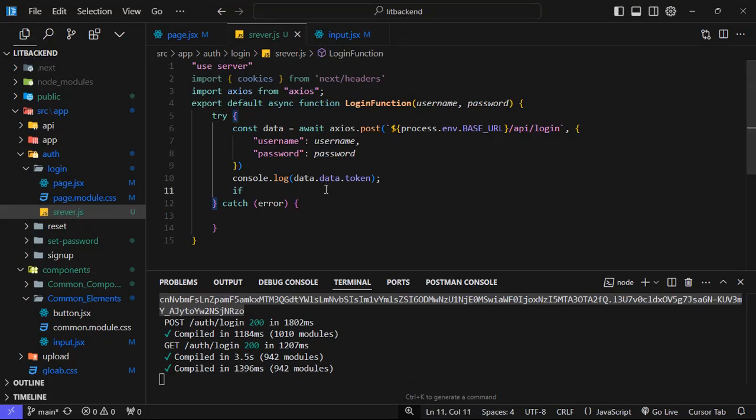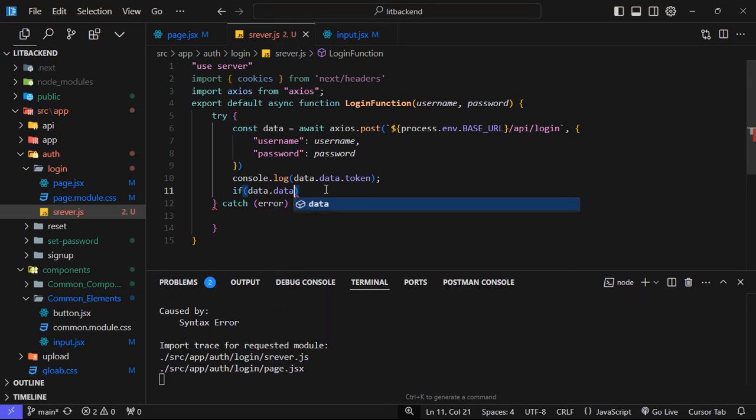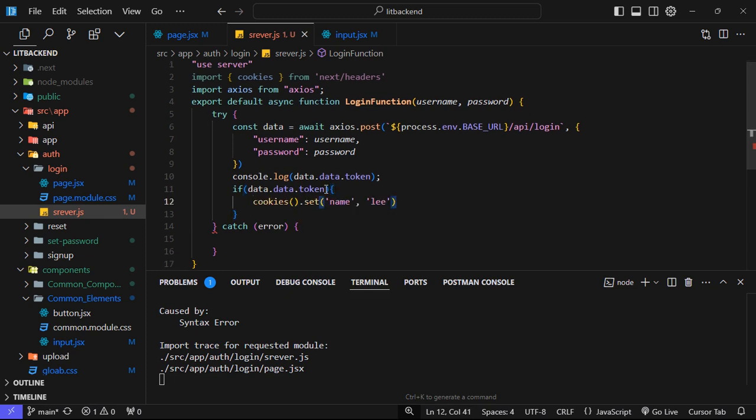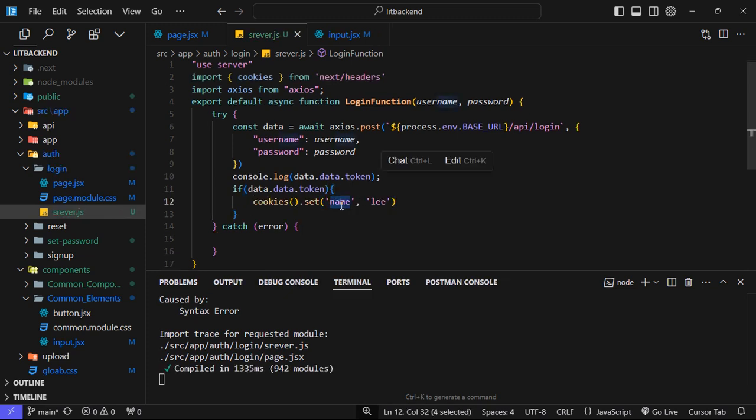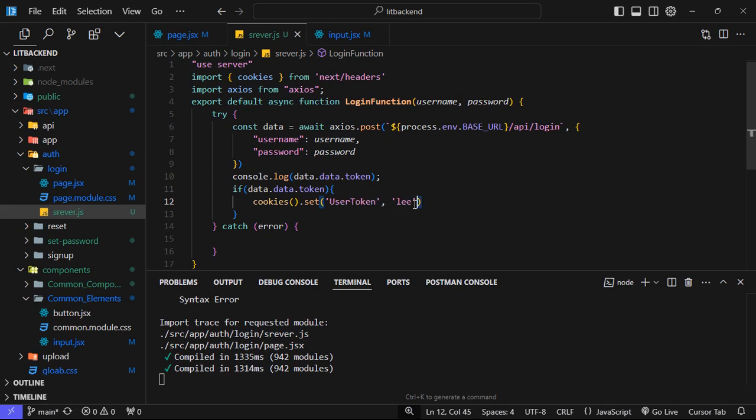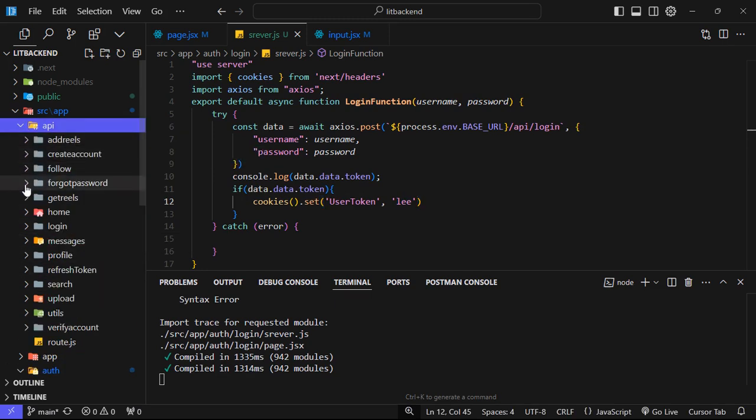If we got any error, then we will say data dot token, and after that I will paste here. Okay, now I will say user token, but before that I will go to an API endpoint, and I will come here.